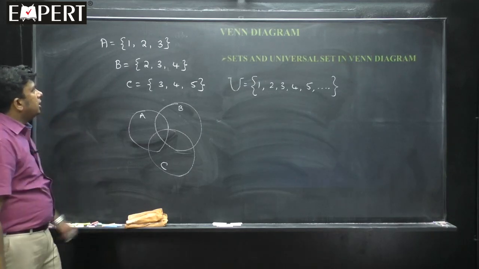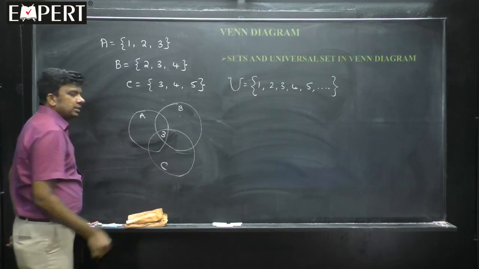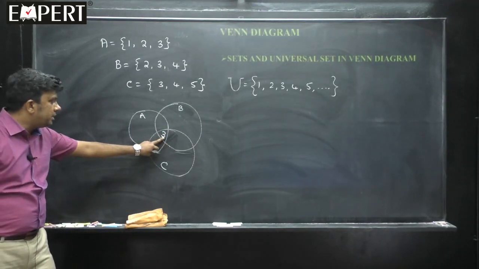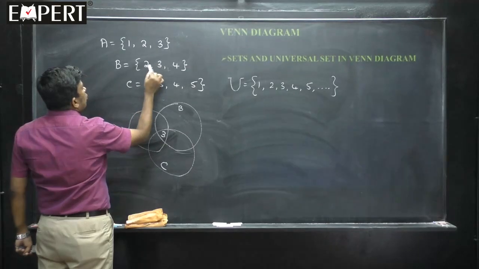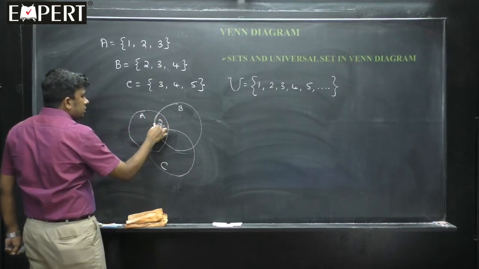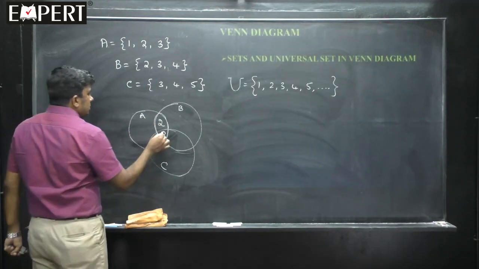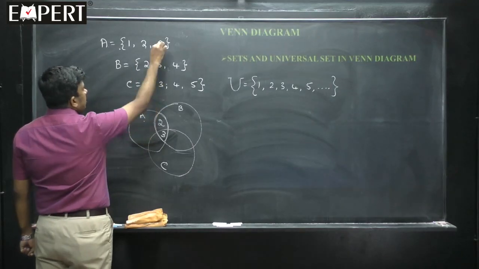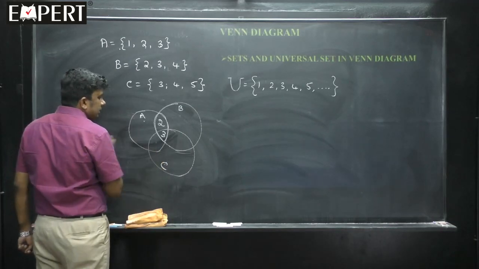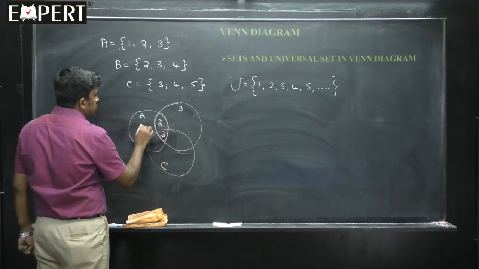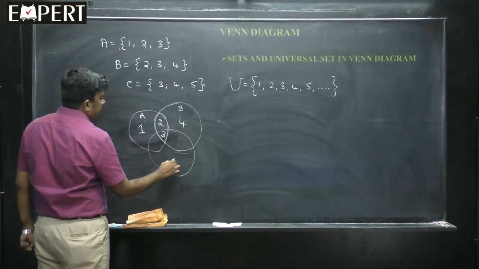Now you can see, students, there is an element 3 which is common to all 3 sets. So A, B, C, everything is common. So I will write this as 3 like this, this is 3. These are the elements which are common to all the 3. Then A and B, is there anything common? A and B, 2 and 3 are common, 3 is already written, so I will write 2 here, because this is the intersection of A and B, I can say. Common elements to A and B. Then A and C you see, anything common? Except 3, nothing is common. So there is nothing actually here. Then A, 2, 3 over, so there is 1, and B, 2, 3 over, this is 4, and C, it is 5, like this.